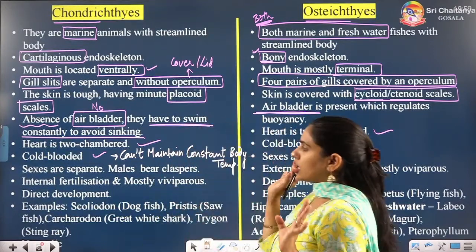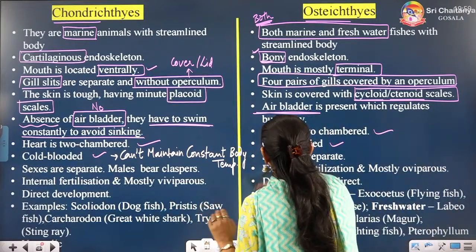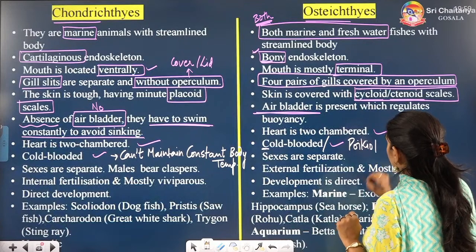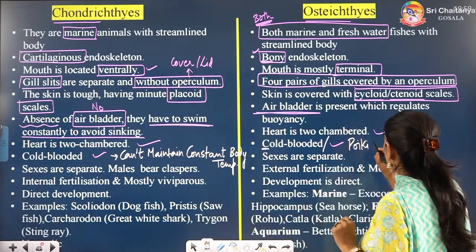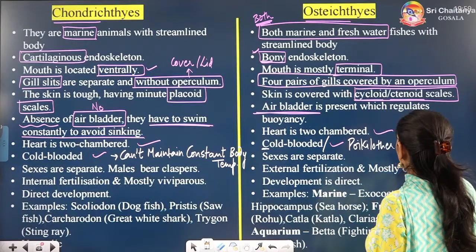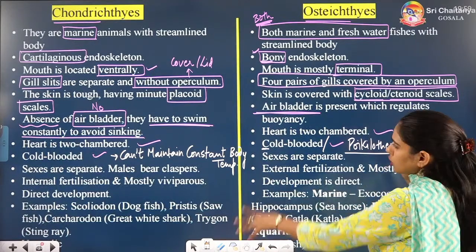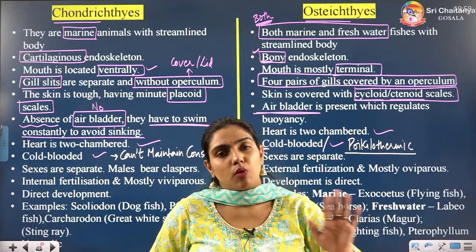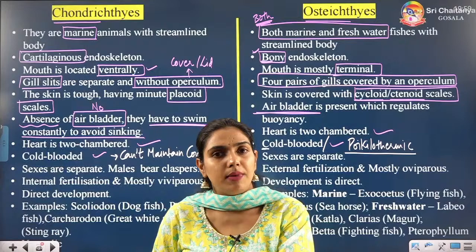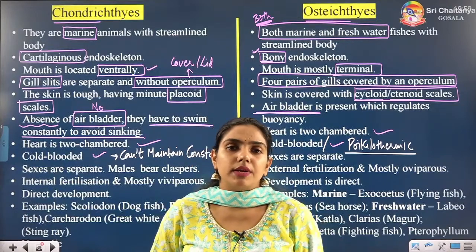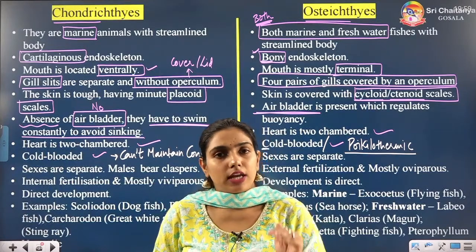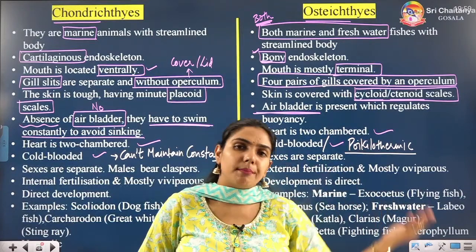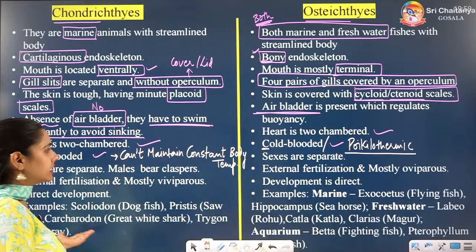They will change their body temperature. C for cold, C for change. Or there is another name, poikilotherms. They are poikilothermic, means they cannot maintain a constant body temperature. Whatever the temperature of the outside environment, that will be the body temperature of them. They will change their body temperature according to the temperature of the environment, right?